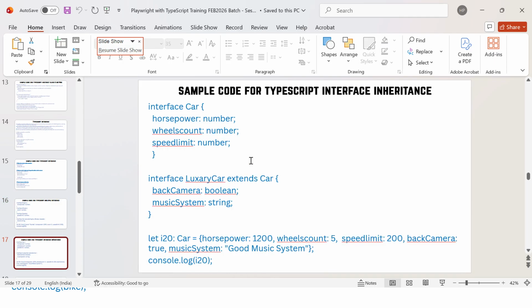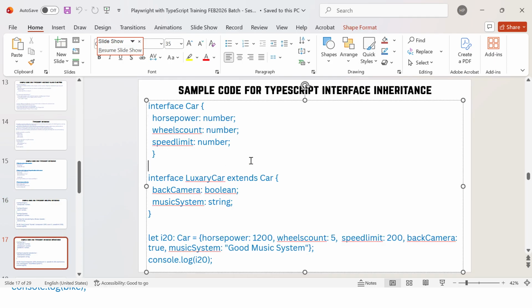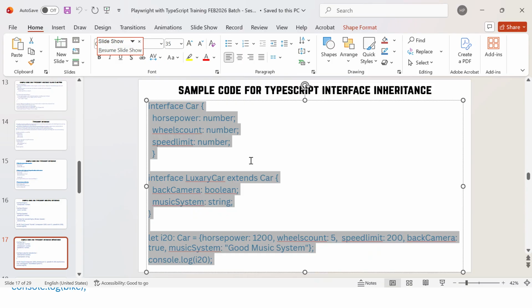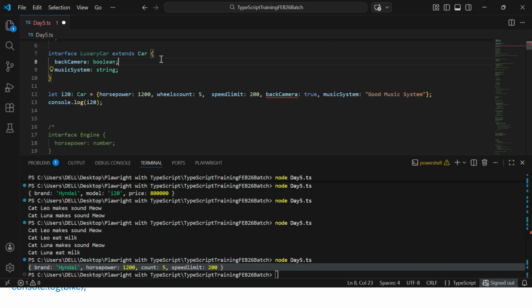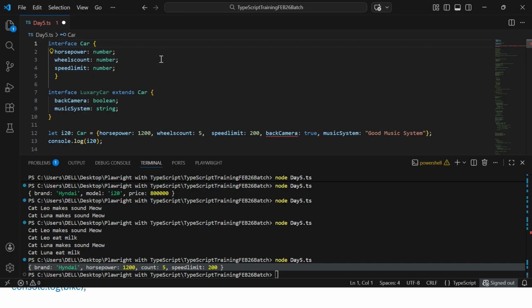Now one more example we'll see about the interface inheritance. Okay, one parent interface and one child interface only, instead of multiple. So we are creating a car interface, having horsepower, wheel count, speed limit, and we're having a luxury car interface which is extending the car.